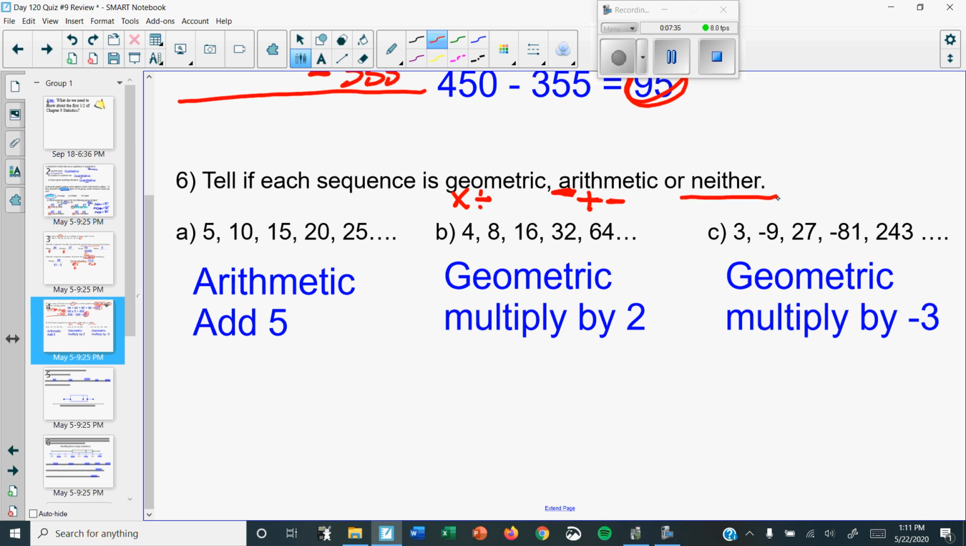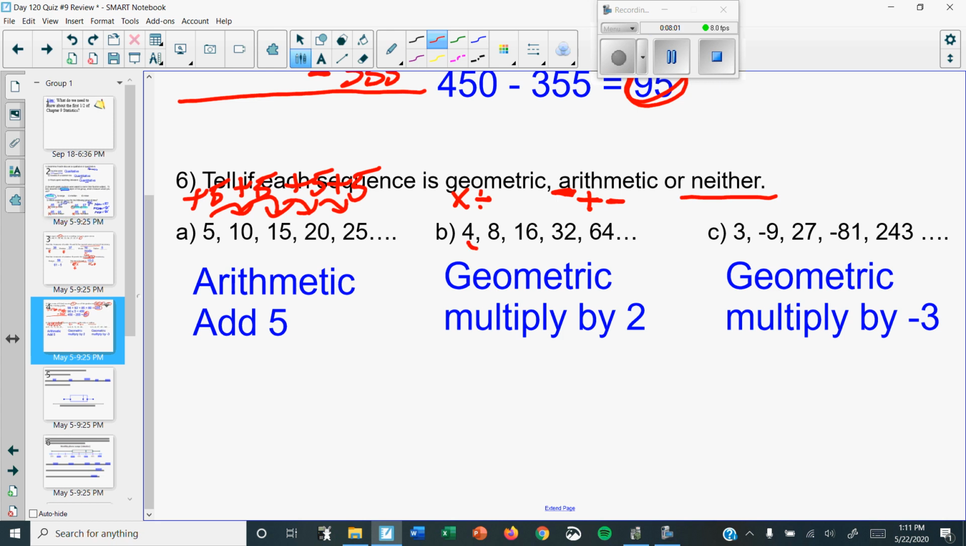So for A, how do you get from 5 to 10? Well, you could multiply by 2, but is 10 times 2 15? No. So what is it? You're adding 5, adding 5, adding 5, adding 5. You should always do it for all of them, because sometimes the last one could be like add 5, add 5, add 5, add 6. And then it's neither. So it's arithmetic. You didn't need to write the add 5 part. We're just showing you why.